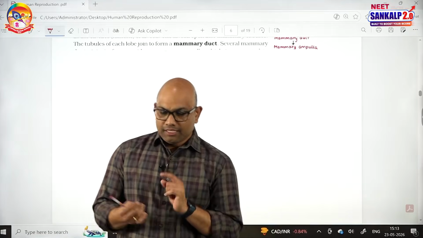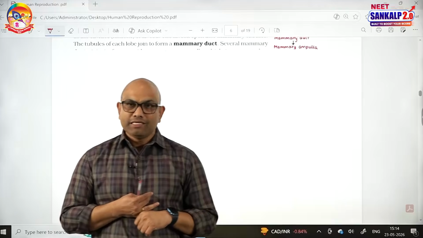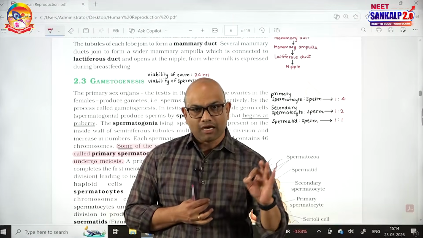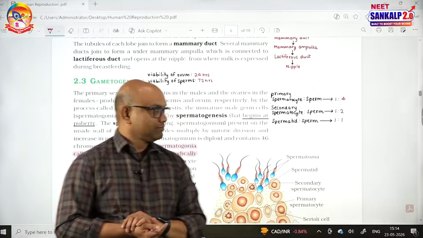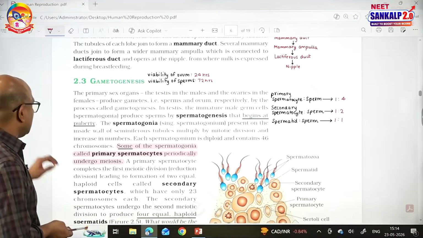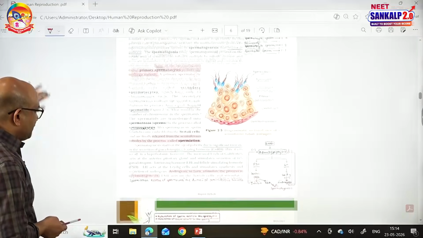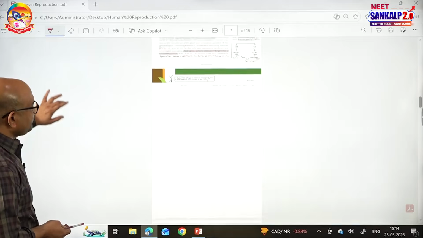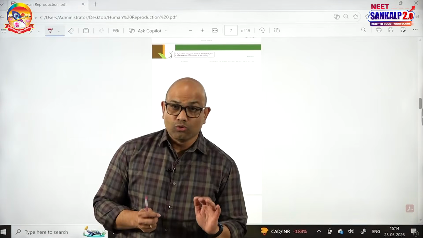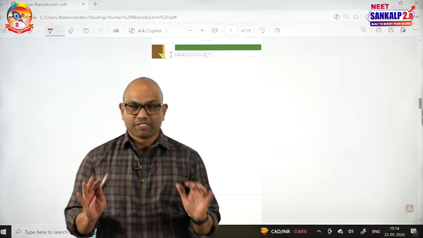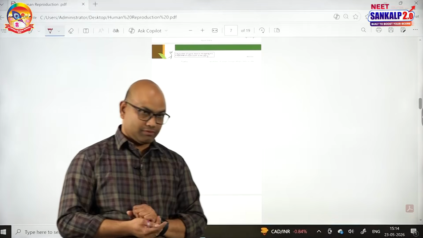Very, very important. Spermatogenesis starts from puberty due to the significant increase in a hormone called GnRH, gonadotropin releasing hormone of the hypothalamus. Spermatogenesis is initiated by the cells called spermatogonia, also known as male germ cells. They are diploid in nature. They are located in the seminiferous tubules.